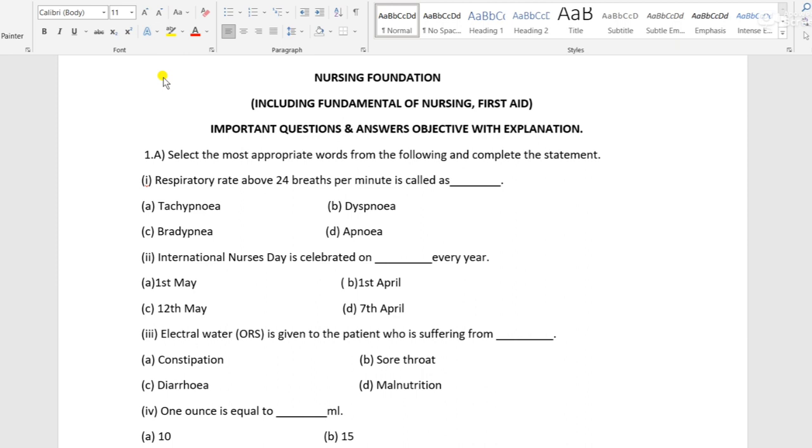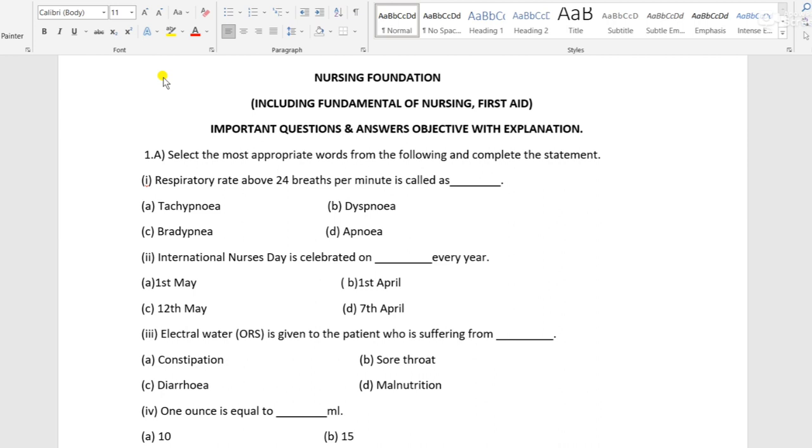Fundamentals of nursing are designed to guide assessment, intervention, and evaluation of nursing care. Now, we'll see important questions and answers of objective questions with explanation. So, first: a respiratory rate above 24 breaths per minute is called as dash.